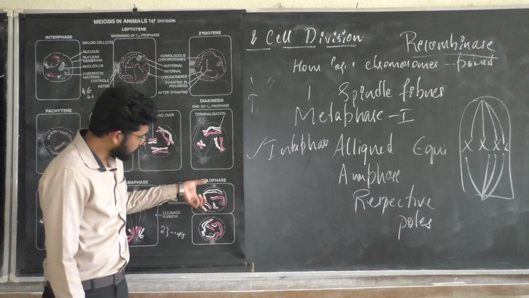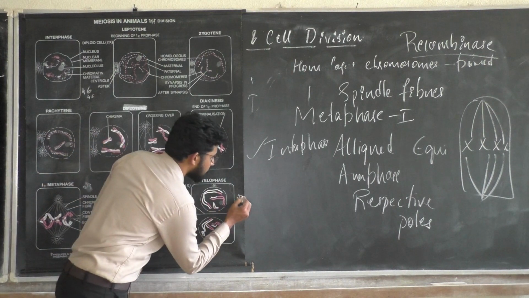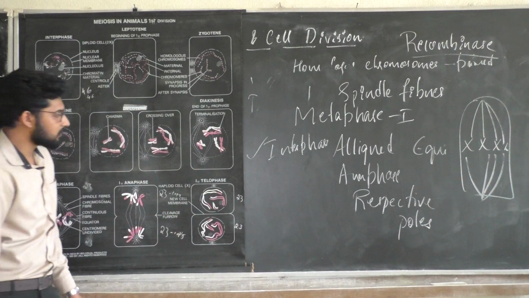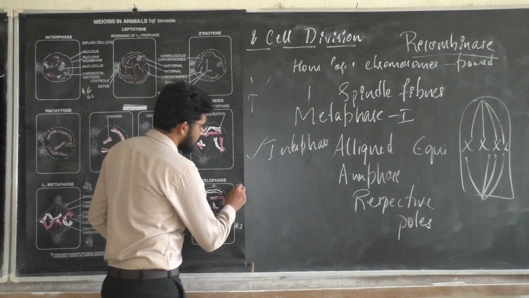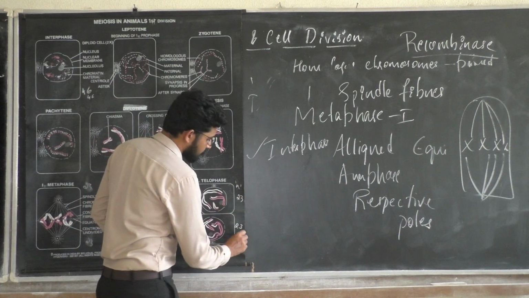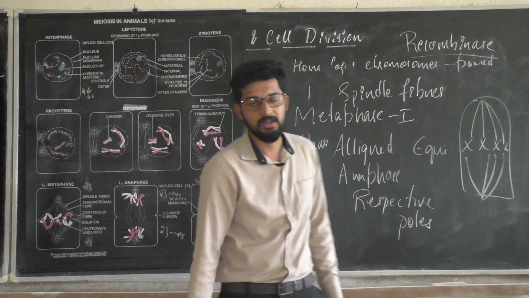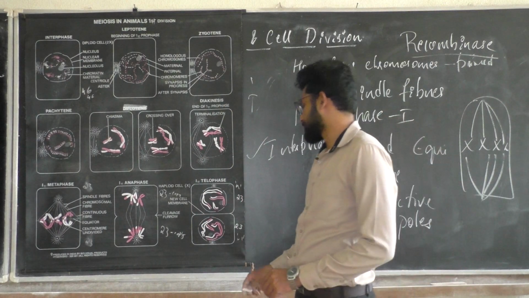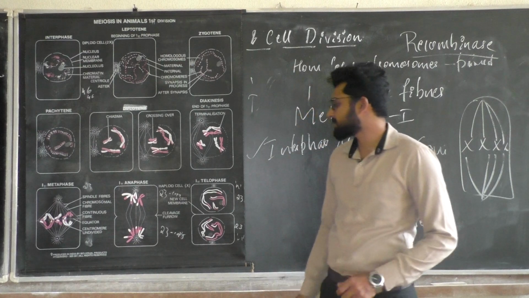So you will be having 23 chromosomes with the copy, and this is called n number of chromosomes. This is about meiosis, the first meiosis.